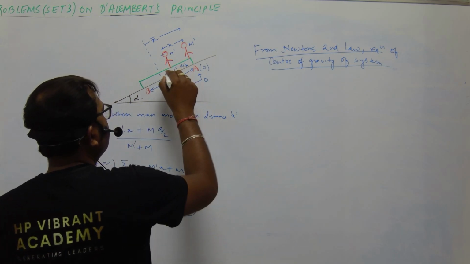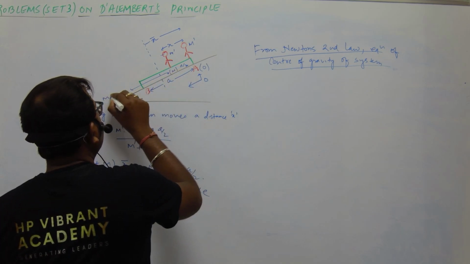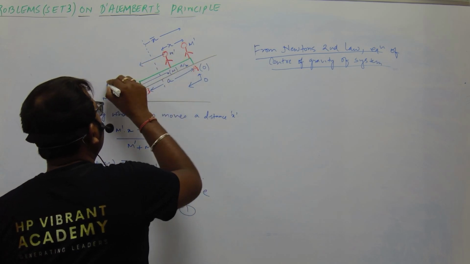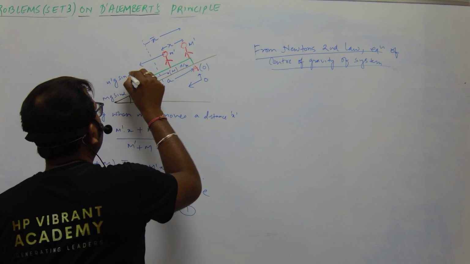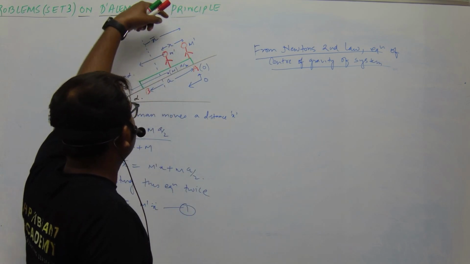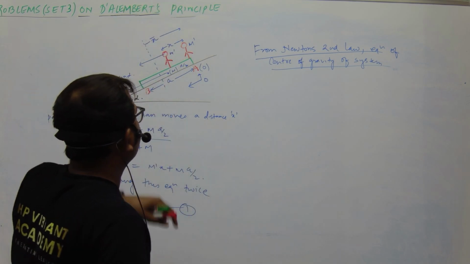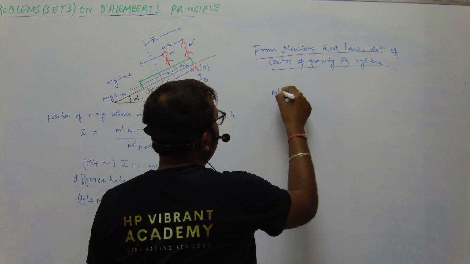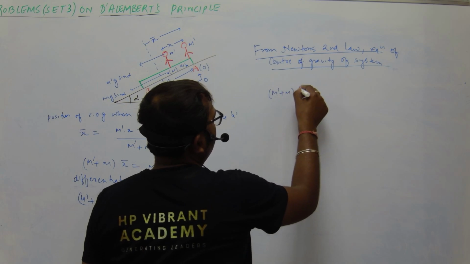We have M g sin alpha, and on the man of mass m dash, m dash g sin alpha. When the man is moving in the downward direction, for the whole system, the mass of the system is m dash plus M, into d2x upon dt square.